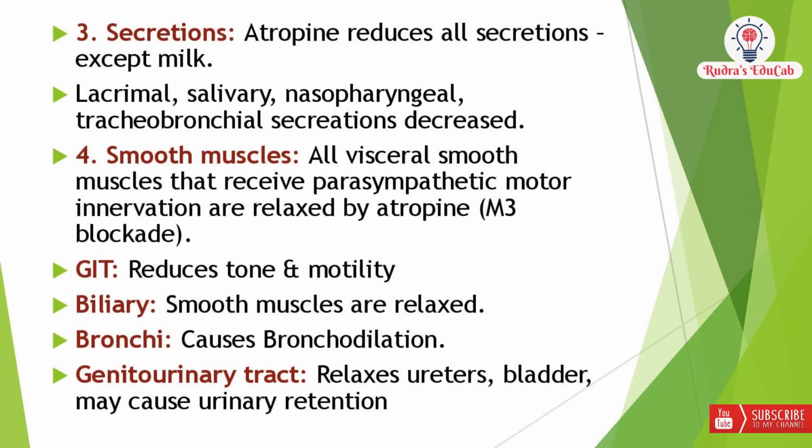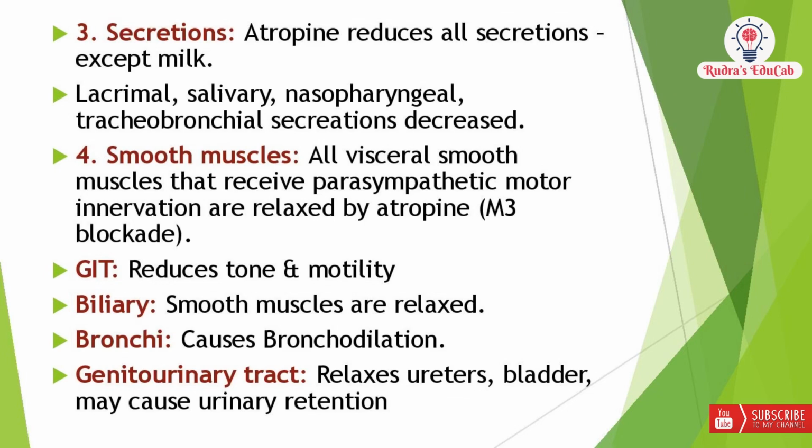Next, coming to the secretions. Atropine reduces all the secretions except milk. That means it has no effect on mammary glands. It has effect only on lacrimal glands, salivary glands, and nasopharyngeal glands. And it also decreases tracheobronchial secretions. So coming to atropine, it mainly has effect on these glands.